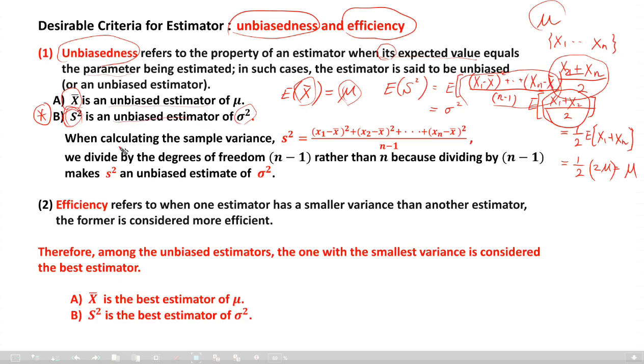When we calculate with data, we use this small letter s square, because we have small letter x's, realized values: ((x1 minus x bar) square up to (xn minus x bar) square) divided by what? N minus 1. We call n minus 1 the degrees of freedom in this case. Okay, remember, divide by the degrees of freedom n minus 1 instead of n. Do not use n, because dividing by n minus 1 makes s square an unbiased estimate of sigma square. This is small letter, so I use estimate.